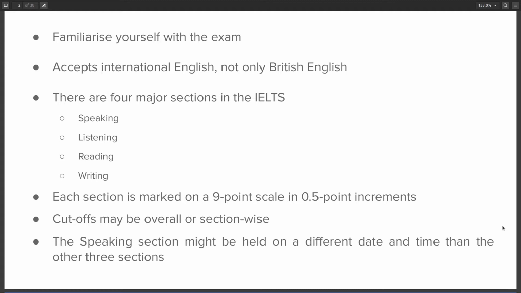You will get your overall score and section-wise score on a 9-point scale. This scale is evaluated in 0.5 point increments. Thus, you may have a score of 6 or 6.5, but not 6.25. The cutoffs or thresholds for various institutions or migrations might be overall exam-wise or section-wise. So, for example, someone might say that I require you to have above 7 points in the reading section in order to qualify.